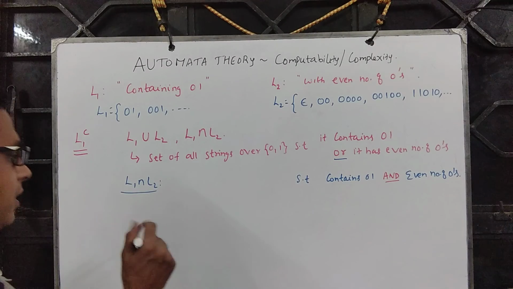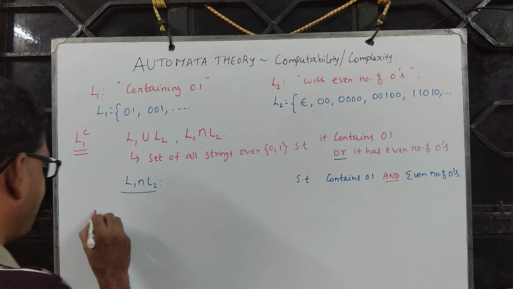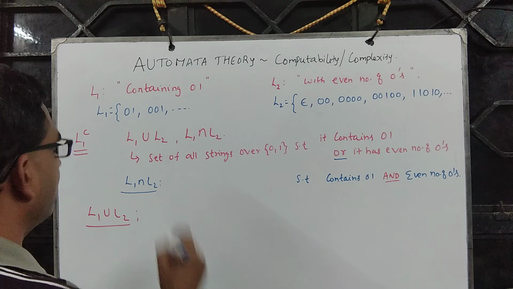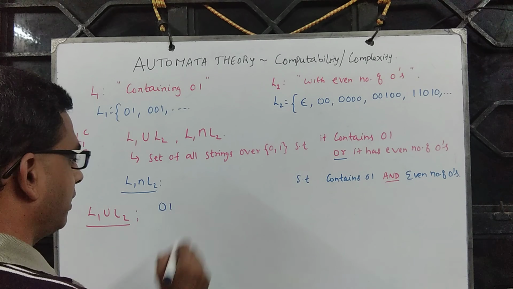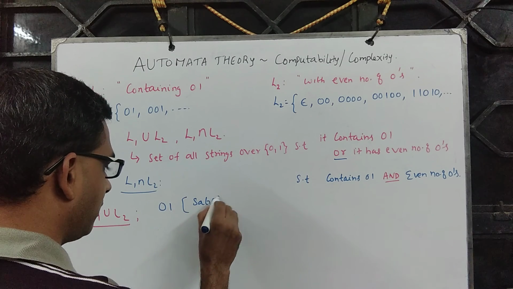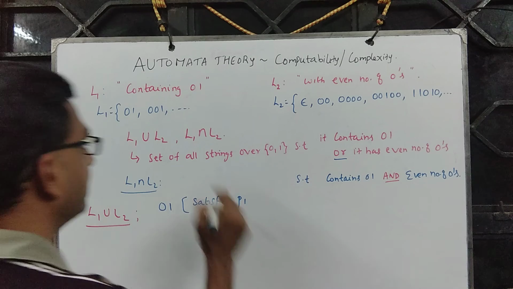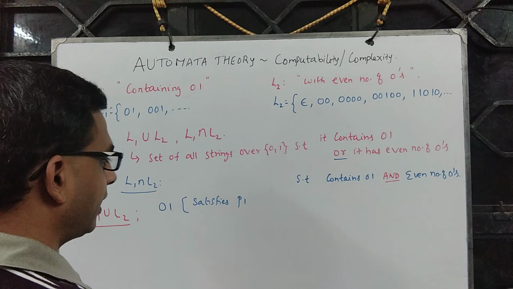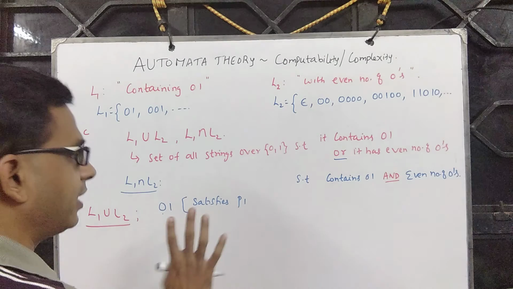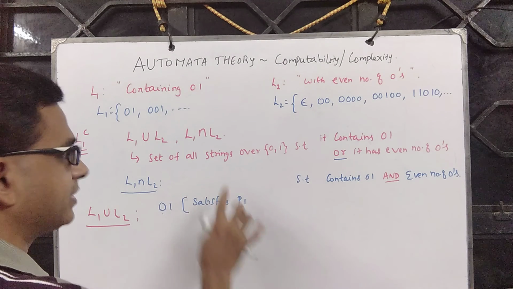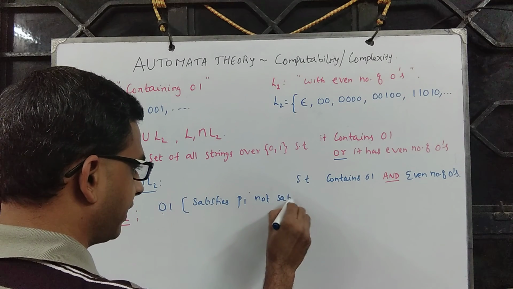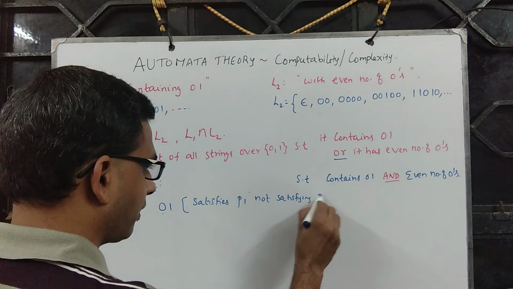For example, let's focus on L1 union L2. Now look at the string 01. It satisfies property P1, containing 01, and it has an odd number of zeros, but it is enough if it satisfies at least one property, so it is not satisfying property P2.